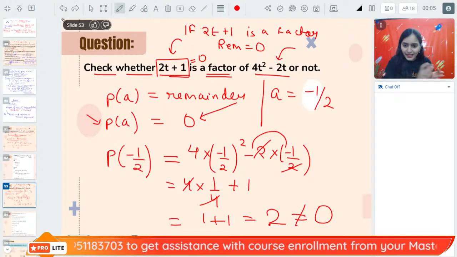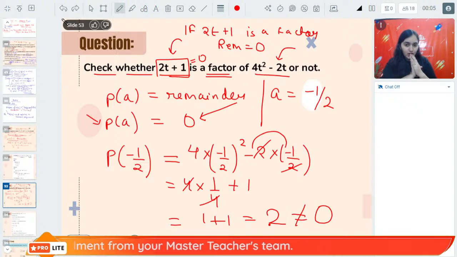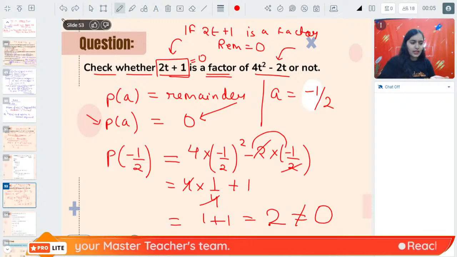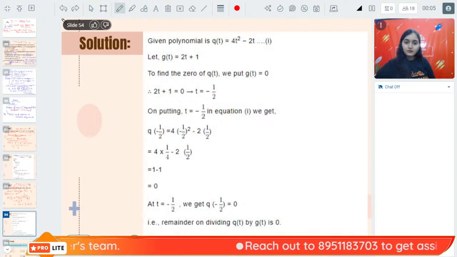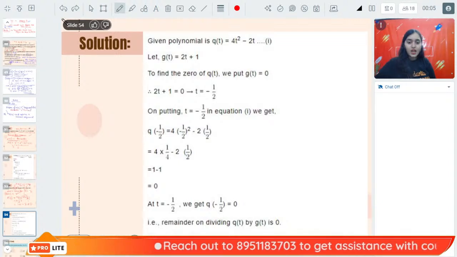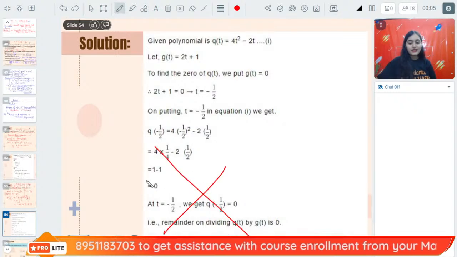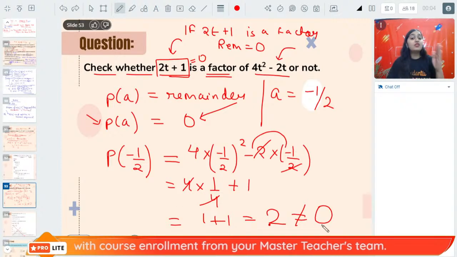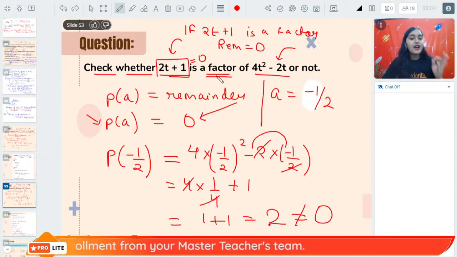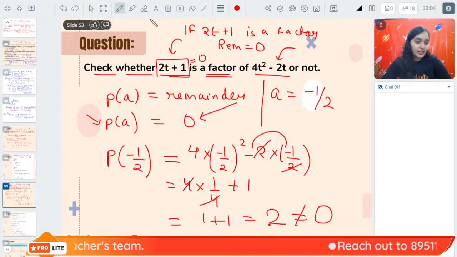Hey, wait. Have I done something wrong? Minus 1 upon 2 is the factor, and it should be 2, right? Why are we getting something different? Hmm. This explanation is wrong, then. Don't follow this explanation. This explanation is right: since we are getting 2, it is not equal to 0. Therefore, it is not a factor of this polynomial. Right, everybody? Understood? All clear?